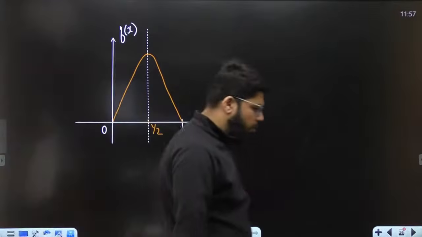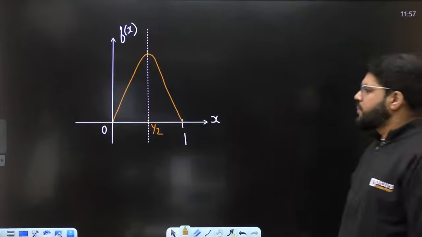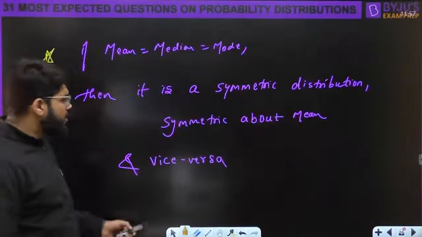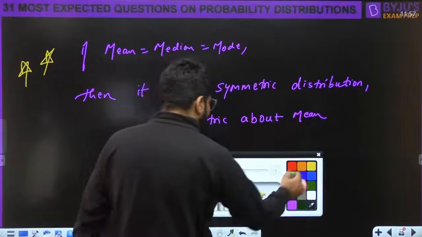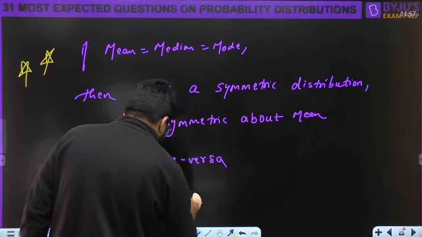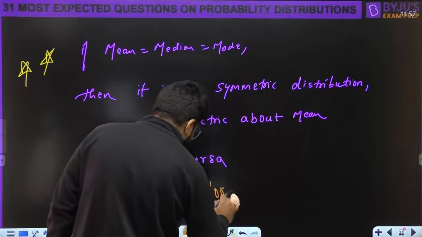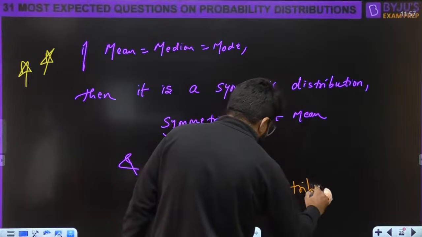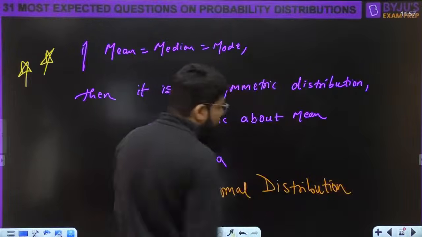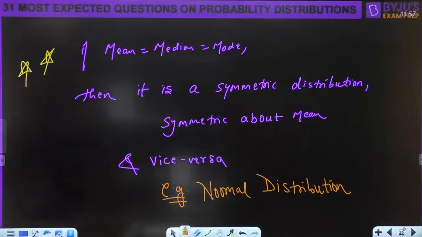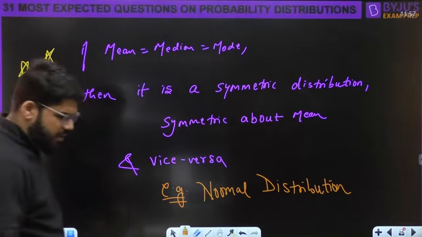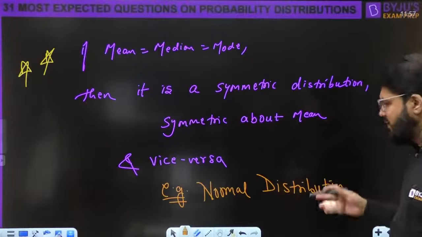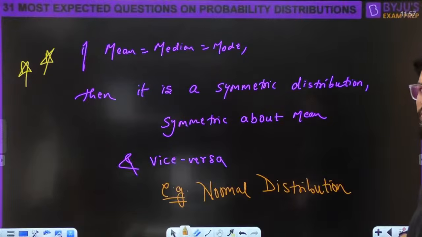Let's go ahead with the next question. An example of a symmetric distribution. A very common example of a symmetric distribution is the normal distribution. वो भी हम आज study करने वाले हैं. Okay, we'll go to that also.